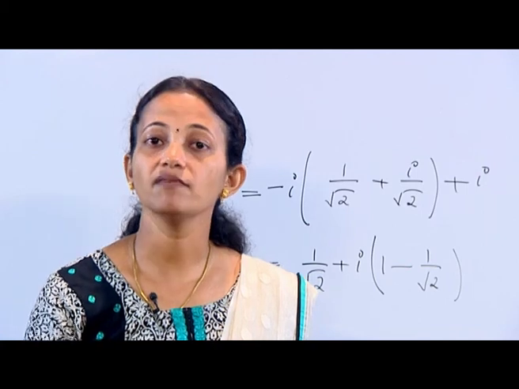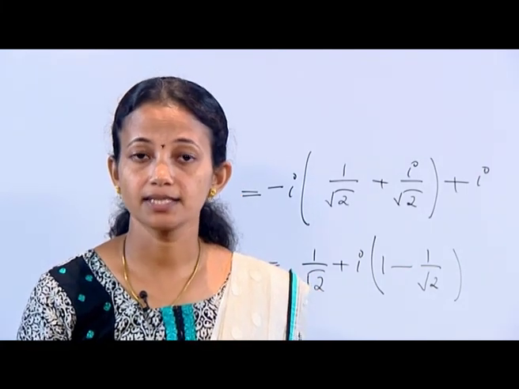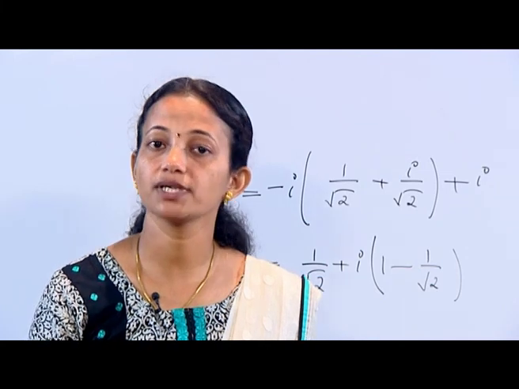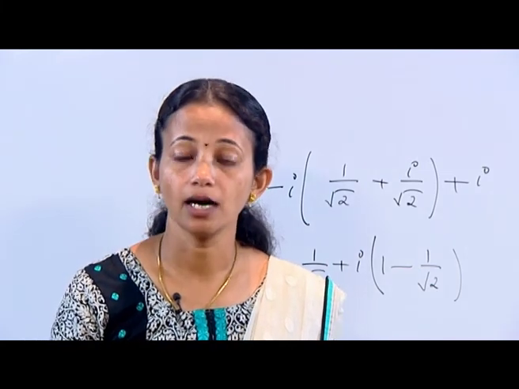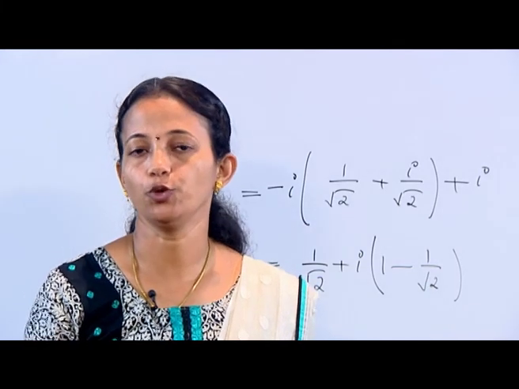Next, we have that the mean value theorem for integrals does not hold. Consider the function W of t equal to e raised to i t on the interval 0 less than or equal to t less than or equal to 2 pi.